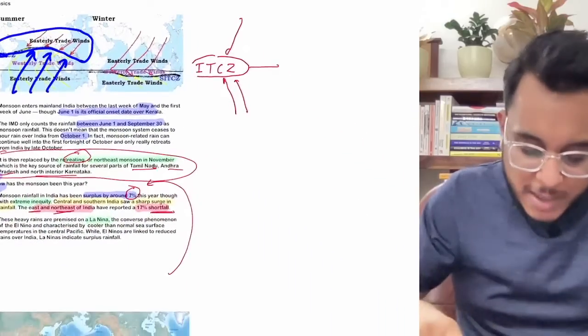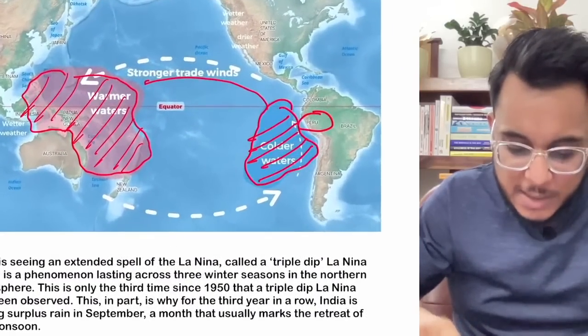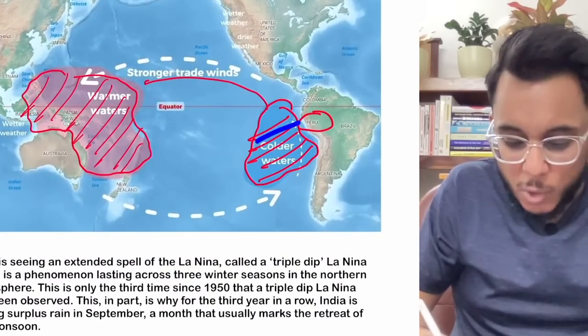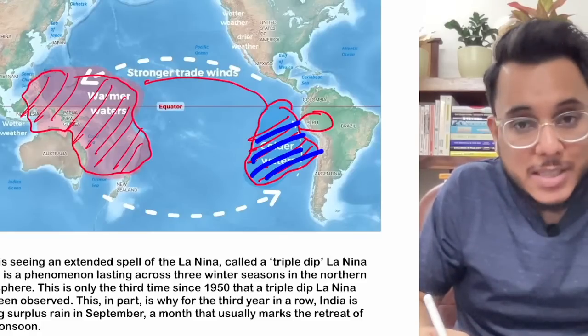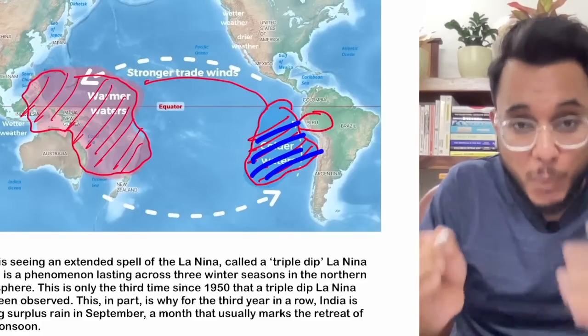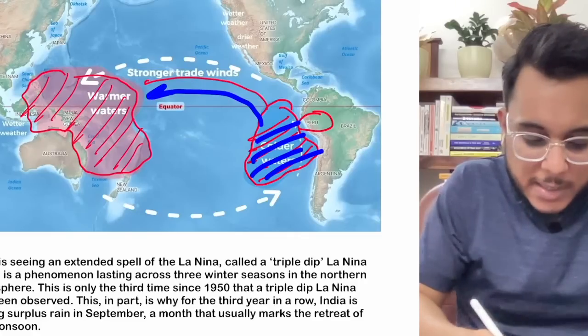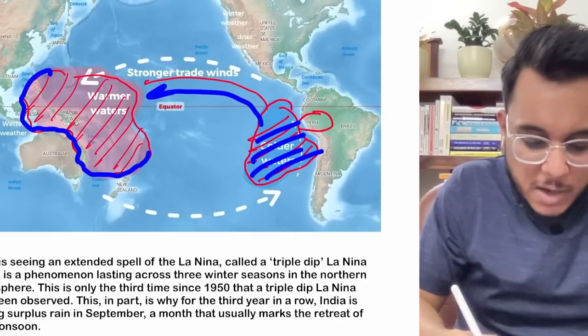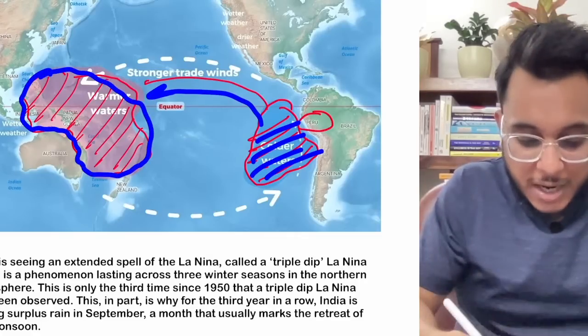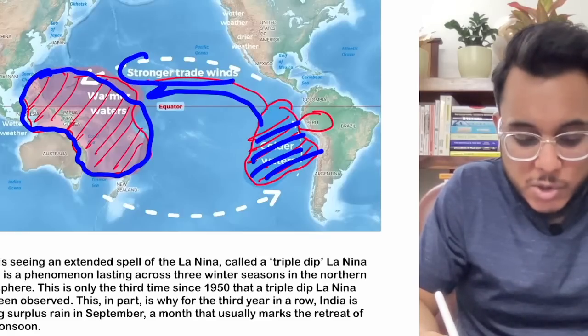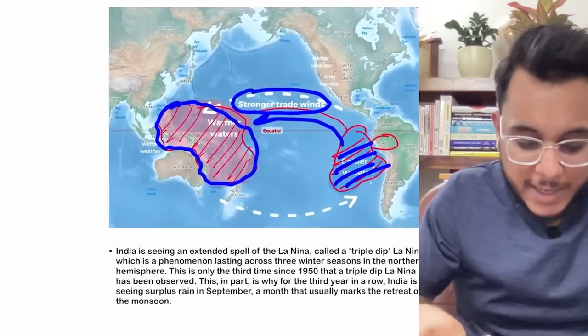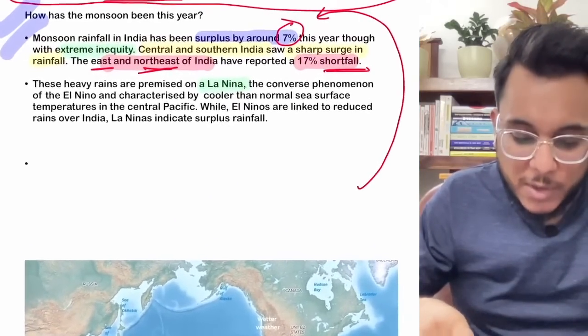Okay, so actually what's happening, around the coast of Peru, the cold water upwells, and because of the upwelling of abnormally high, more cold water here, the hot water is shifted around the coast of Australia, around Asia, and this warm water leads to more stronger trade winds, and these more stronger trade winds bring more monsoon to India.